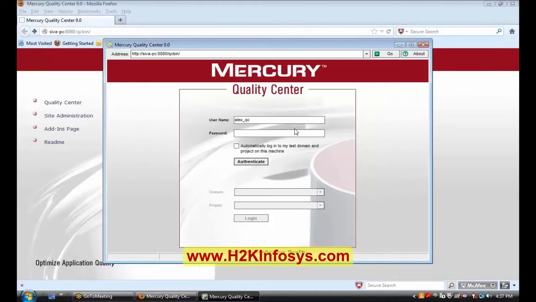And then click on the Authenticate. Login.